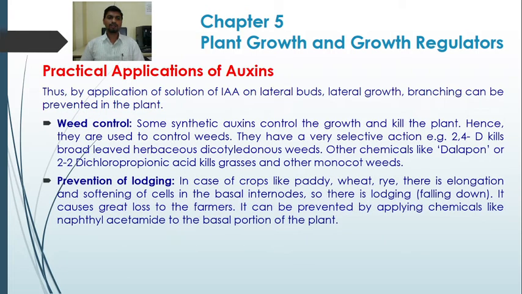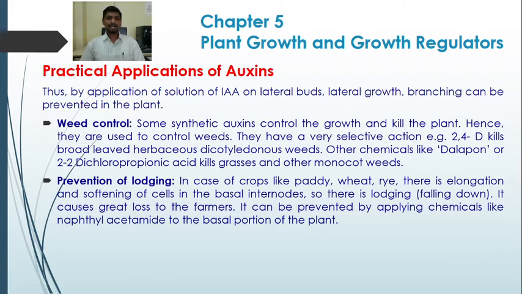Next, prevention of lodging. In crops like paddy, wheat, rye, there is elongation and softening of cells in the basal internode. Due to this, the plant is forced down because of the excessive elongation and softening of the cells in the basal internodes.